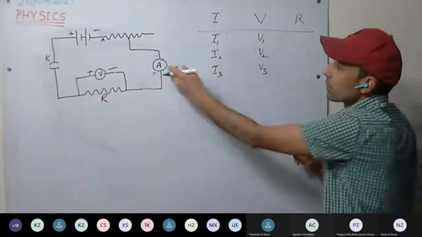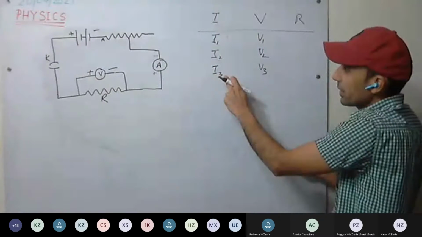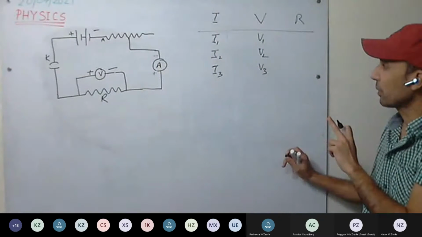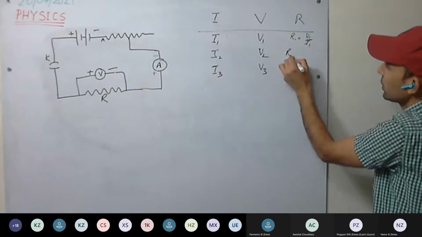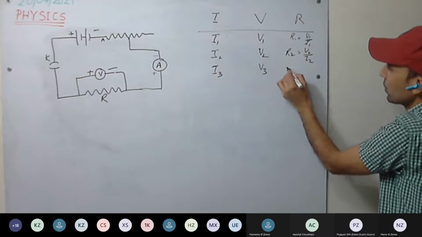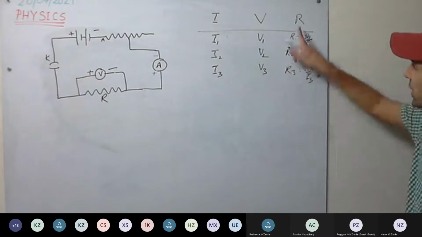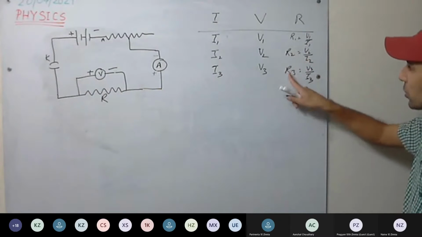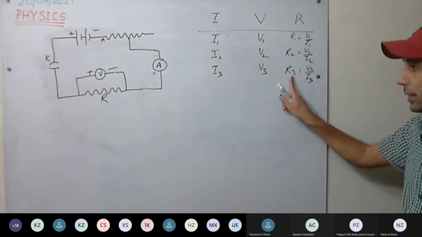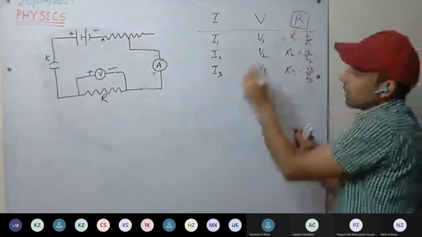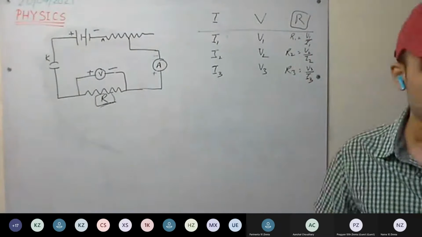Now if we calculate R1 = V1 upon I1, R2 = V2 upon I2, R3 = V3 upon I3, we observe that these resistance values R1, R2, R3 are the same, equal to R. Understood this one?